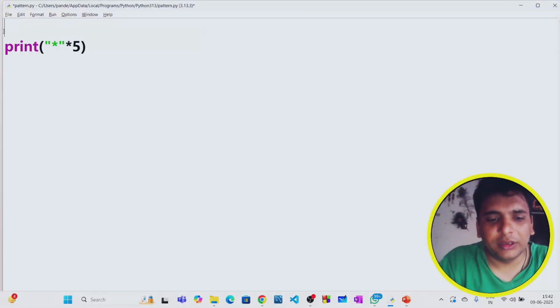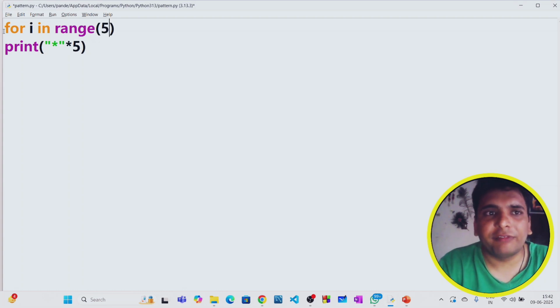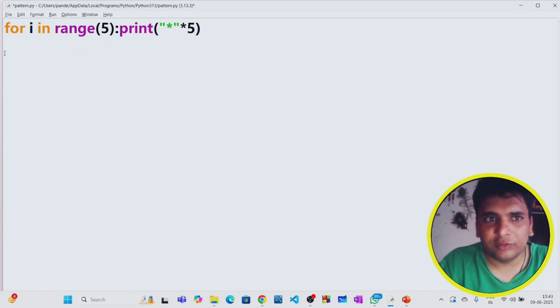Now I can go with a loop: for i in range. Okay, in this, if I'm giving 5, it means from 0 it will start, from 0 to 4, all these numbers will be included for i. And colon, and then here I have to keep it in an indentation. That's it. Now let's see what is happening here.